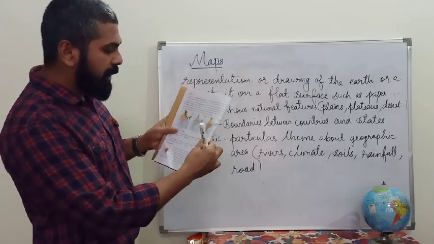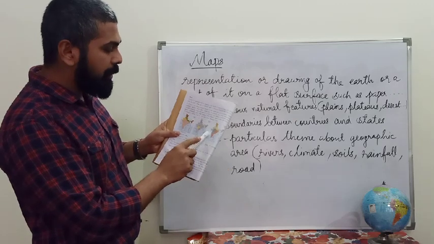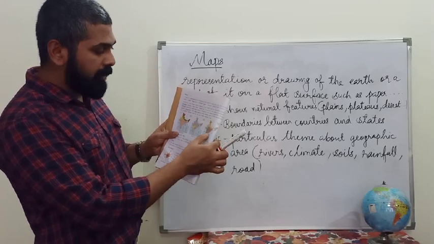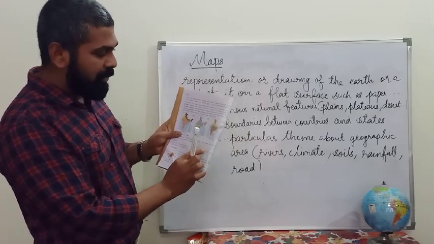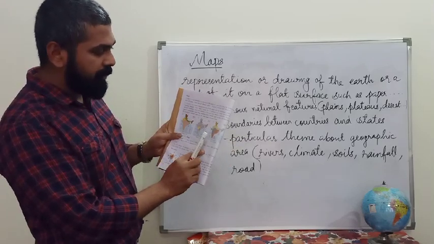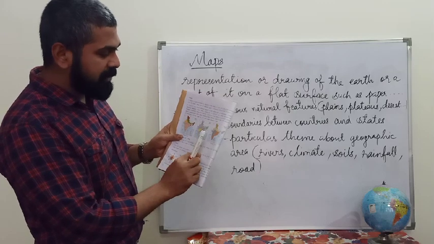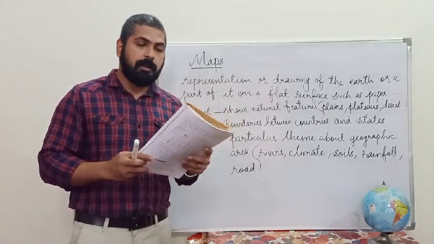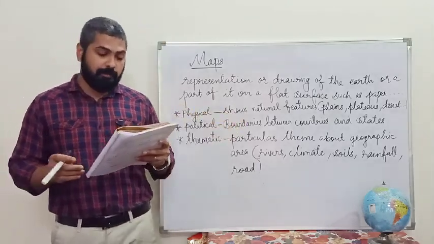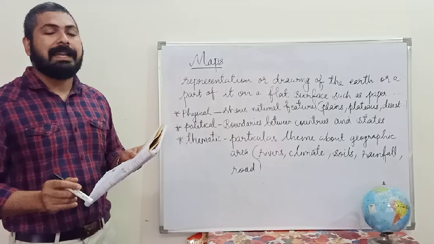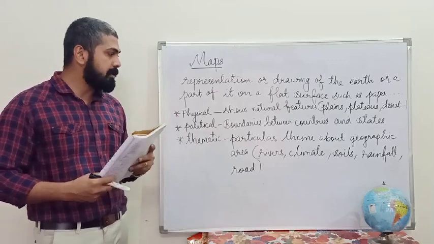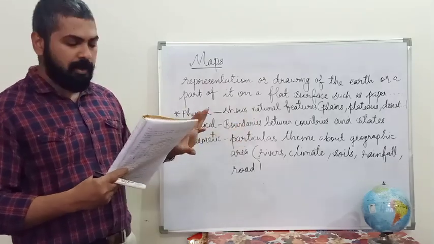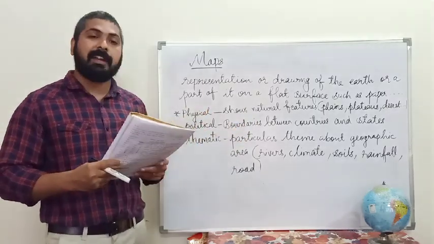And the other one, the thematic map, shows a particular geographical area and its rainfall, types of soils, rivers, etc. So we need some keys to learn about these maps in detail, which we will learn in our next class.